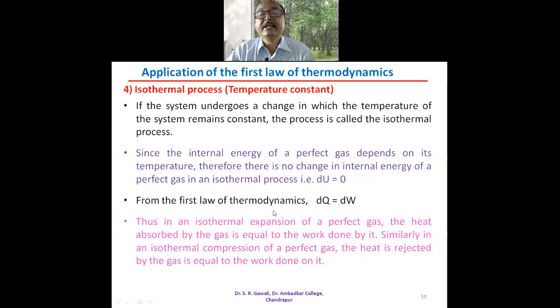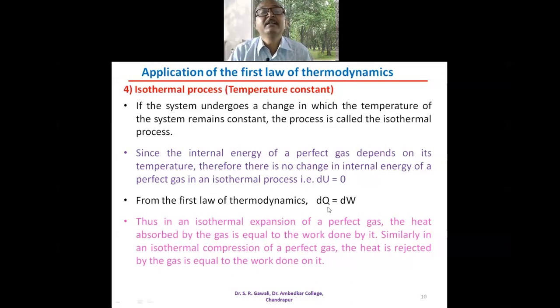From the first law of thermodynamics, dQ is equal to dW, since dU is equal to 0. Thus in an isothermal expansion of a perfect gas, the heat absorbed by the gas is equal to the work done by it. Similarly, in isothermal compression, when the gas is compressed isothermally, the heat is rejected by the gas and is equal to the work done on it.